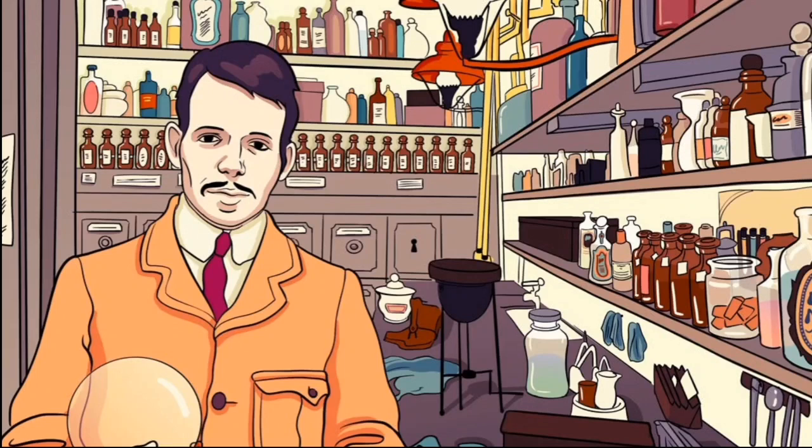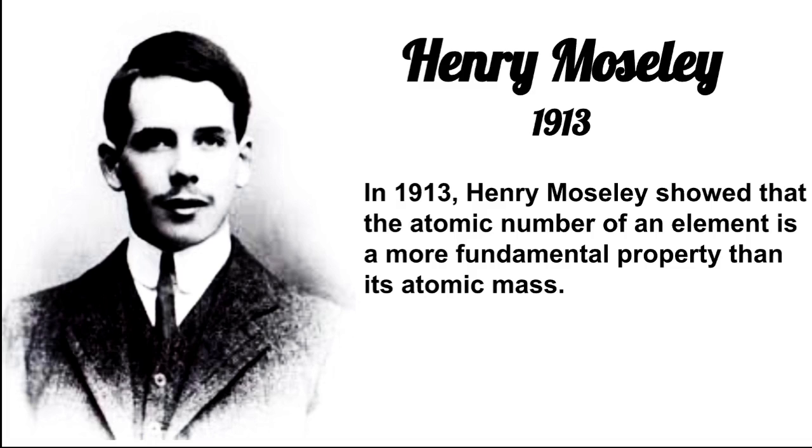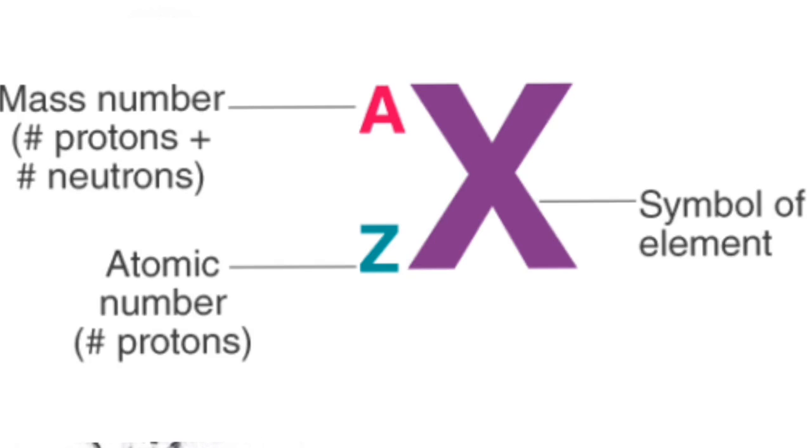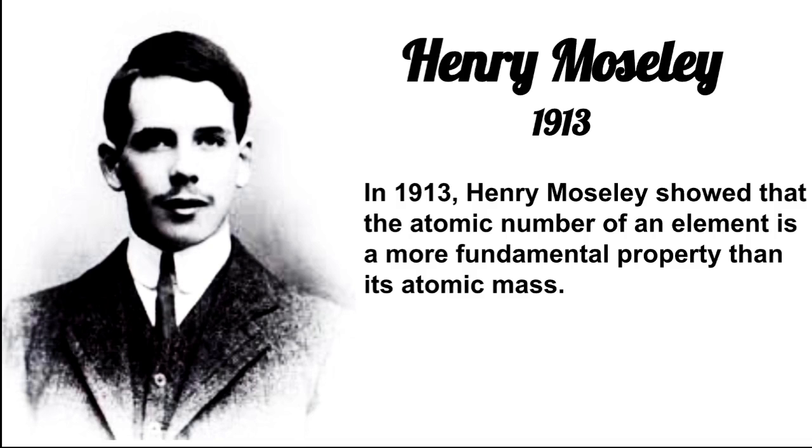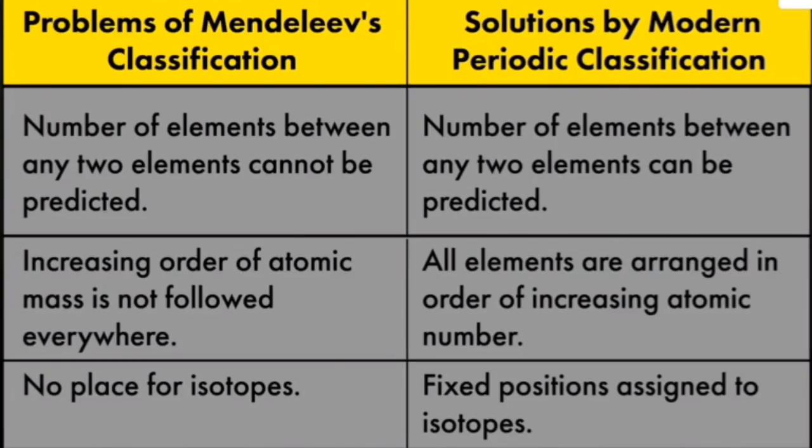And finally, the struggle was ended in 1913 by Henry Moseley. पीरियोडिक टेबल में अरेंजमेंट के लिए एटॉमिक नंबर एटॉमिक मासेस से ज़्यादा बेटर प्रॉपर्टी मानी गई अकॉर्डिंग टू हेनरी मोजली. Modern periodic table provided solutions to all the problems faced by Mendeleev classification of elements.